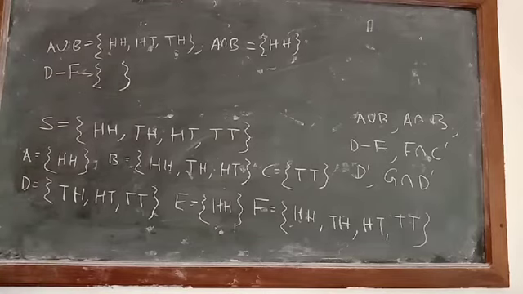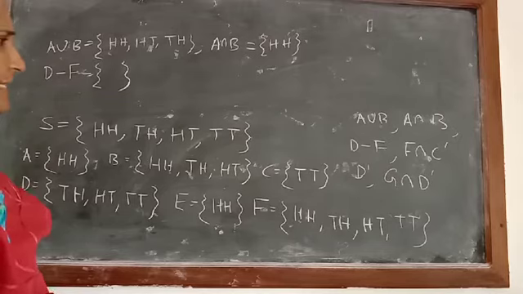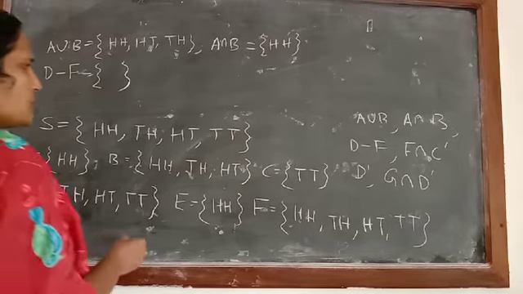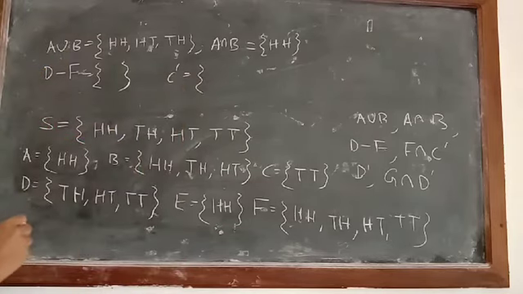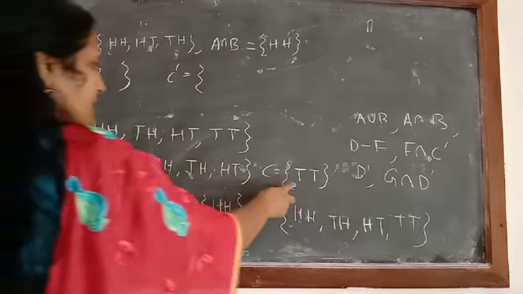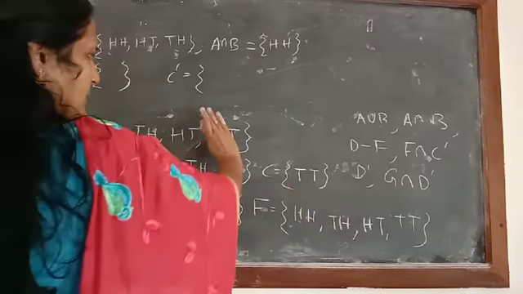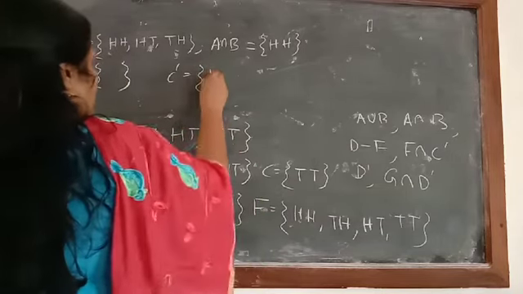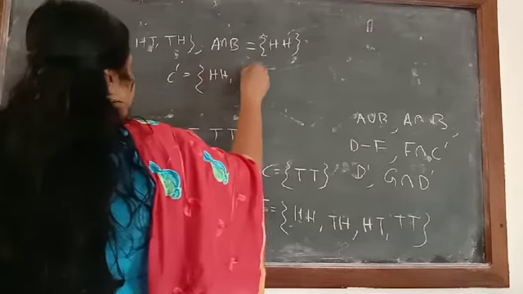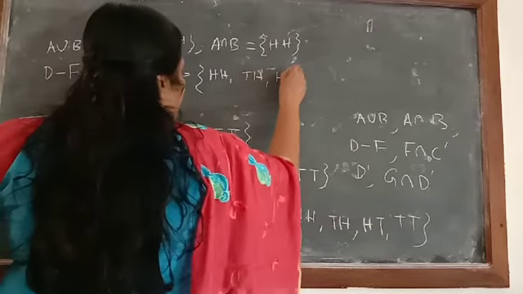Then what do we have to calculate? F intersection C dash. It is better to first write what C dash will be. Just to check, what is C there? Yes, C is TT. So except TT, all the rest of the elements belong to C dash. So C dash will be equal to HH, TH and HT.